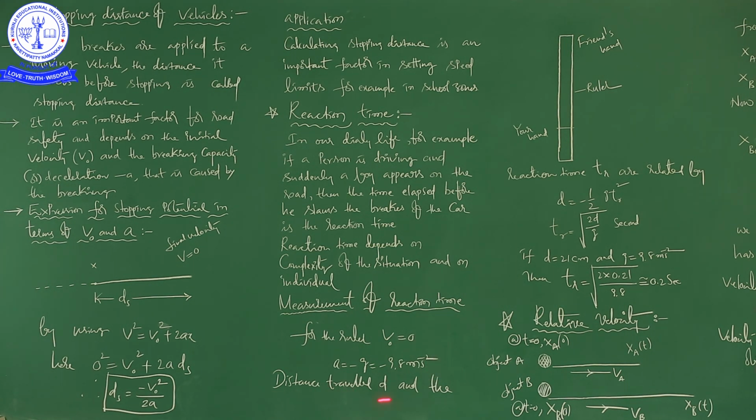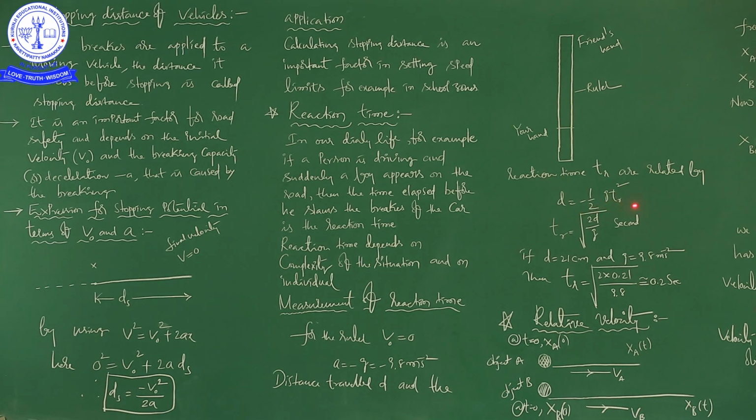Okay, distance traveled, d. When you two members release the ruler, and after that you catch the ruler, between these time intervals the ruler travels a certain distance. So that distance is d, and the reaction time is tr. For our convenience, r means reaction, t means time. The distance d and reaction time tr are related by d is equal to minus 1 by 2 g into tr square.